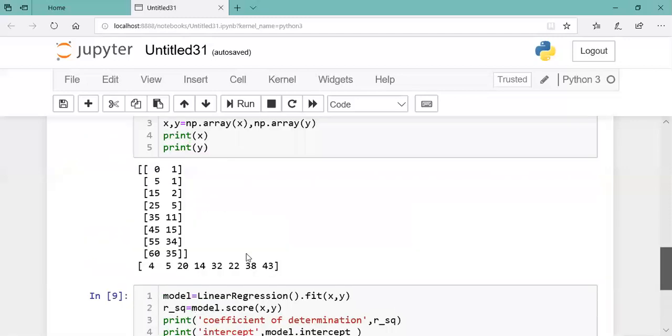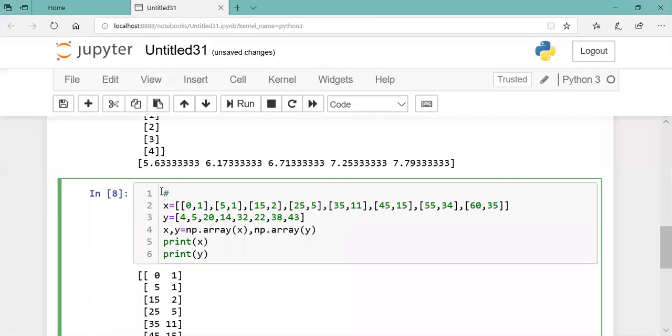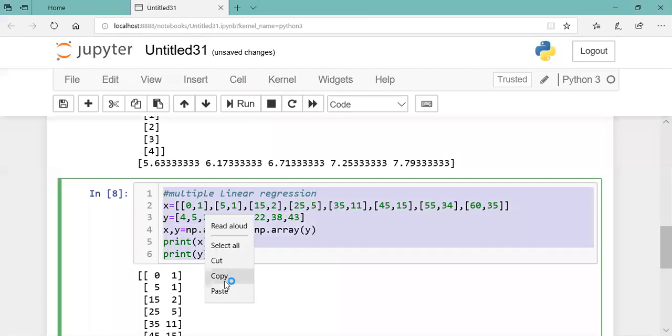Let me copy this as well. Now for multiple, this code is multiple regression, so I'm writing here. Multiple regression means the number of columns increased. Remaining code is the same.